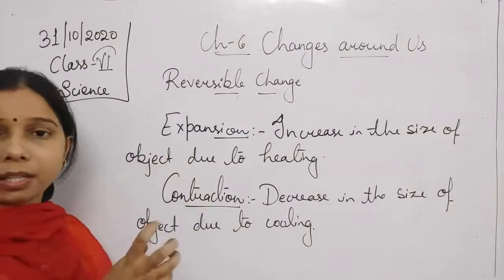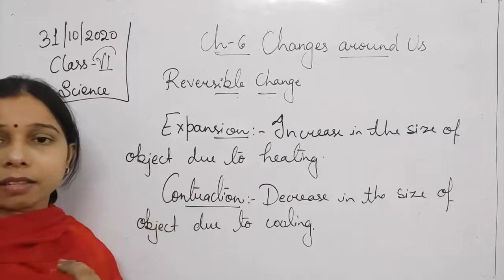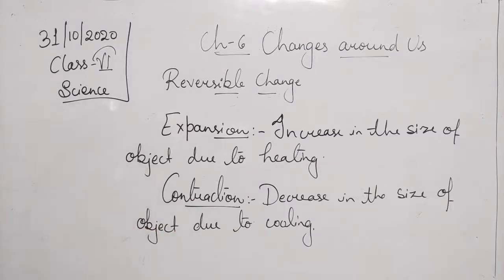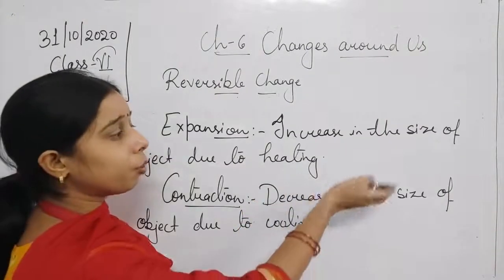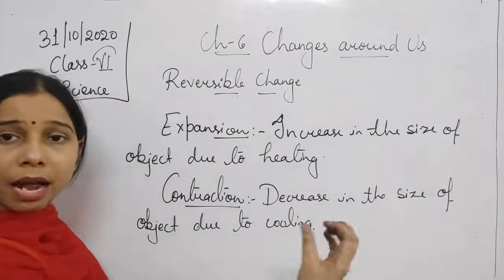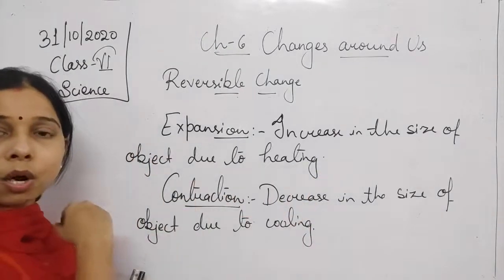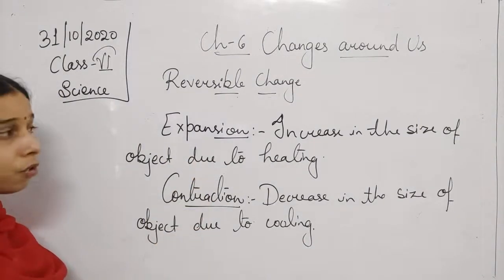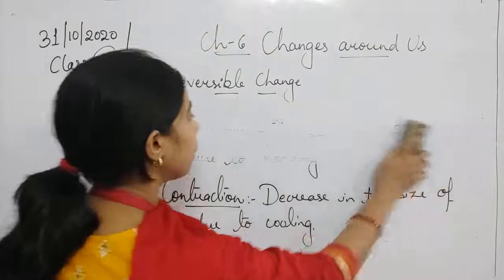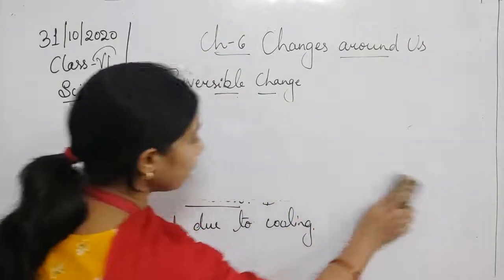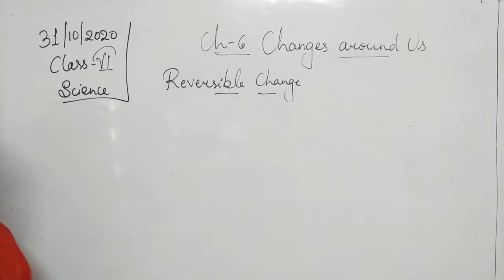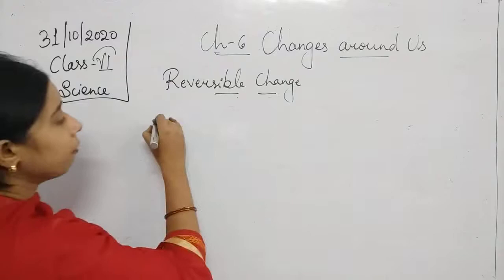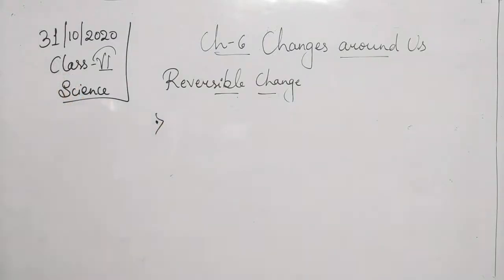And when you provide heat to an object, there will be an increase in the size, and that is known as expansion. Expansion and contraction, both of them occur. When you provide heat, a thing expands, and when it cools down, it again regains its own position, its own state. So that is what expansion and contraction are. Both of them will be included in the reversible changes.